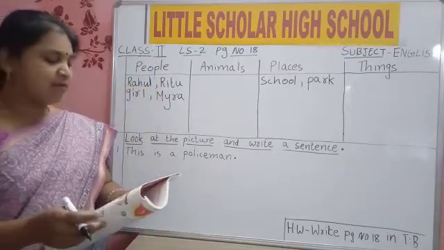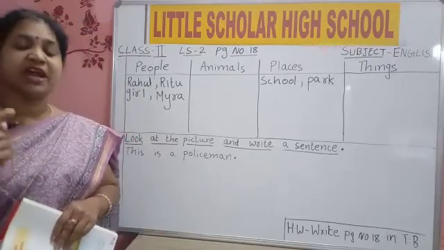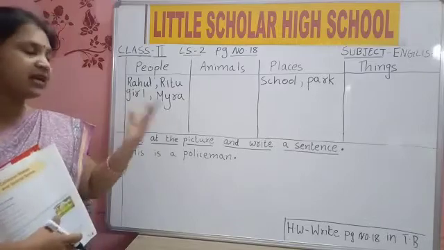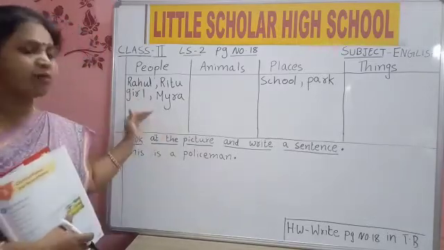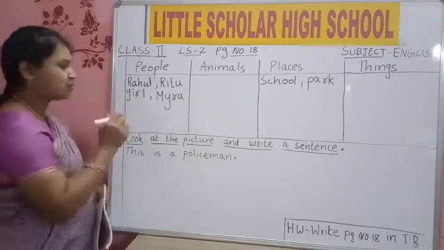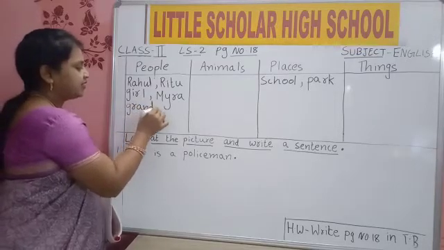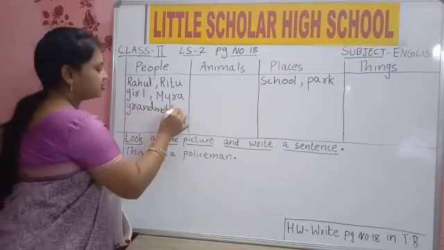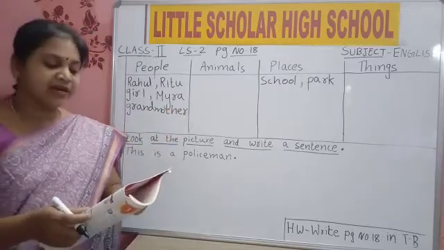She saw many animals. Her grandmother. We circle grandmother also. Grandmother is what? Common name of people. All grandmothers are called grandmother only. Common name, general name of people. So, grandmother also will come in the people column only. G-R-A-N-D, grand, M-O-T-H-E-R, mother, grandmother. Then showed her a cow.